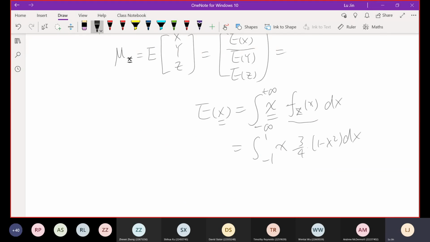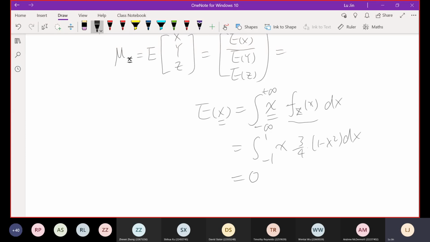Sorry, I think this integration should be okay for you, and we don't have too much time left. We need to move on, so I leave the calculation to you. Here I give you the answer: the result is 0. Please do it by yourself, and you need to know how to do it.